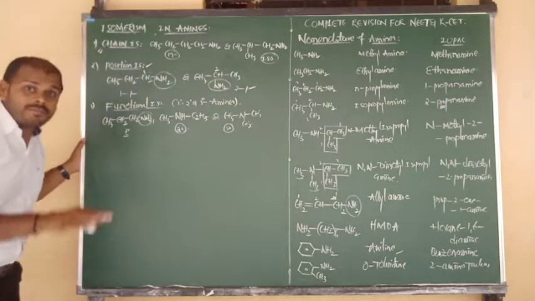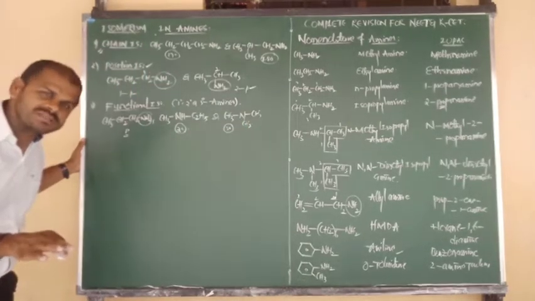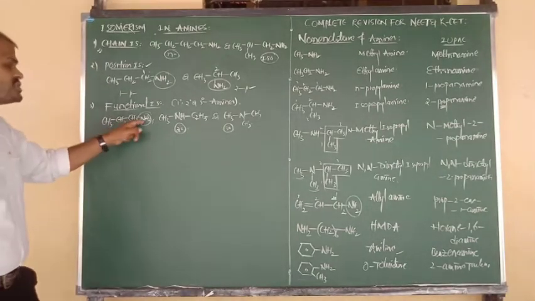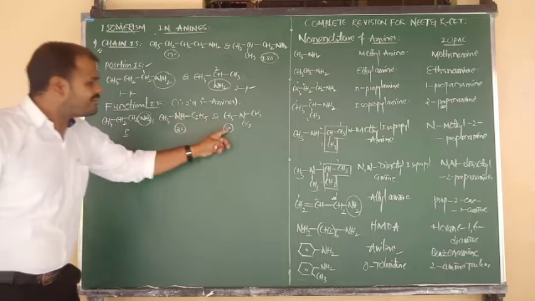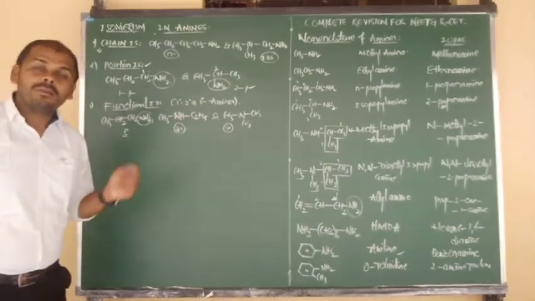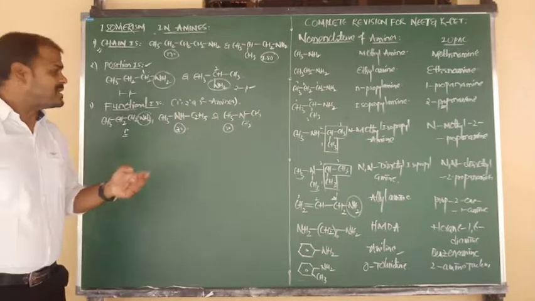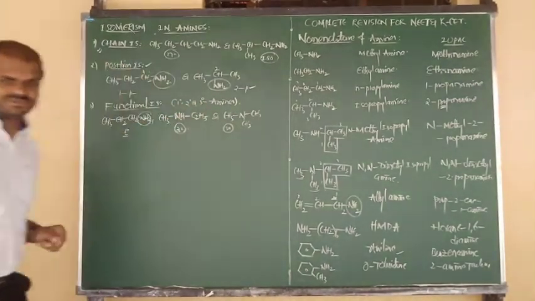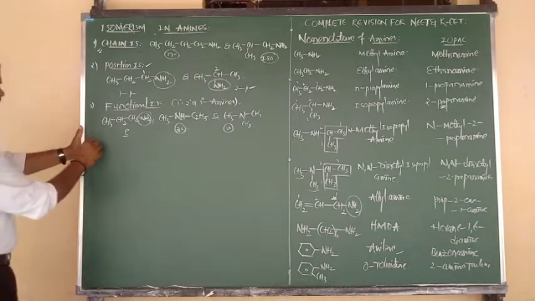Of course, all are amines. All of them have the amine group as the functional group, but the amine group may be different: NH2, NH, and N. So these are compounds having the same molecular formula, but with a difference in the presence of primary, secondary and tertiary functional groups.